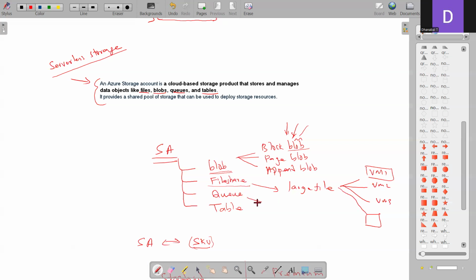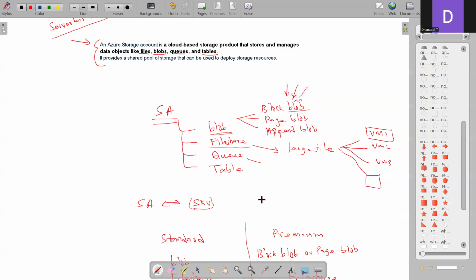And we can create a queue. So when will the queue need come? Let's think of a developer who is developing an application. In that application, there are two functionalities, let's say application functionality 1 and functionality 2. Now, if functionality 1 of this application wants to send some data to functionality 2, they can leverage the queue.